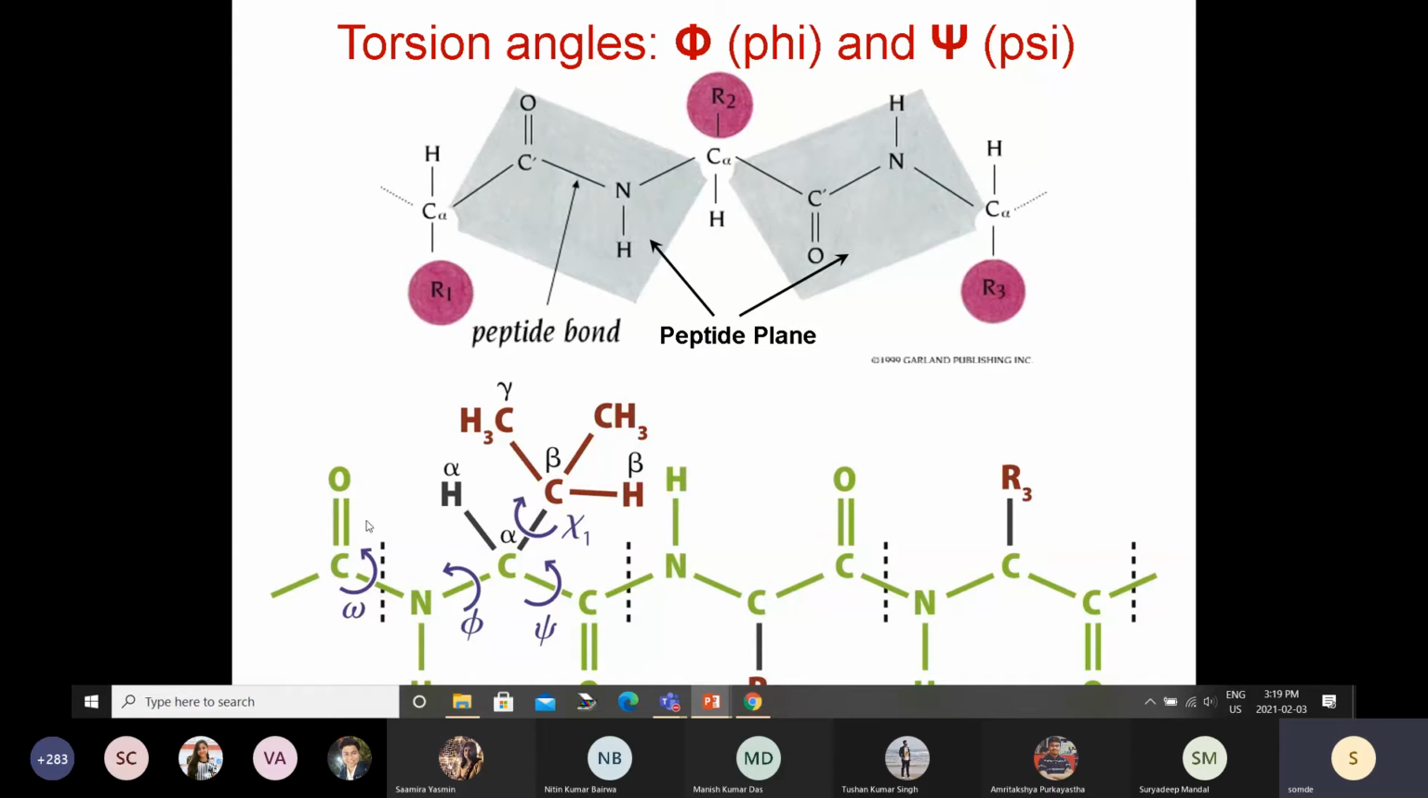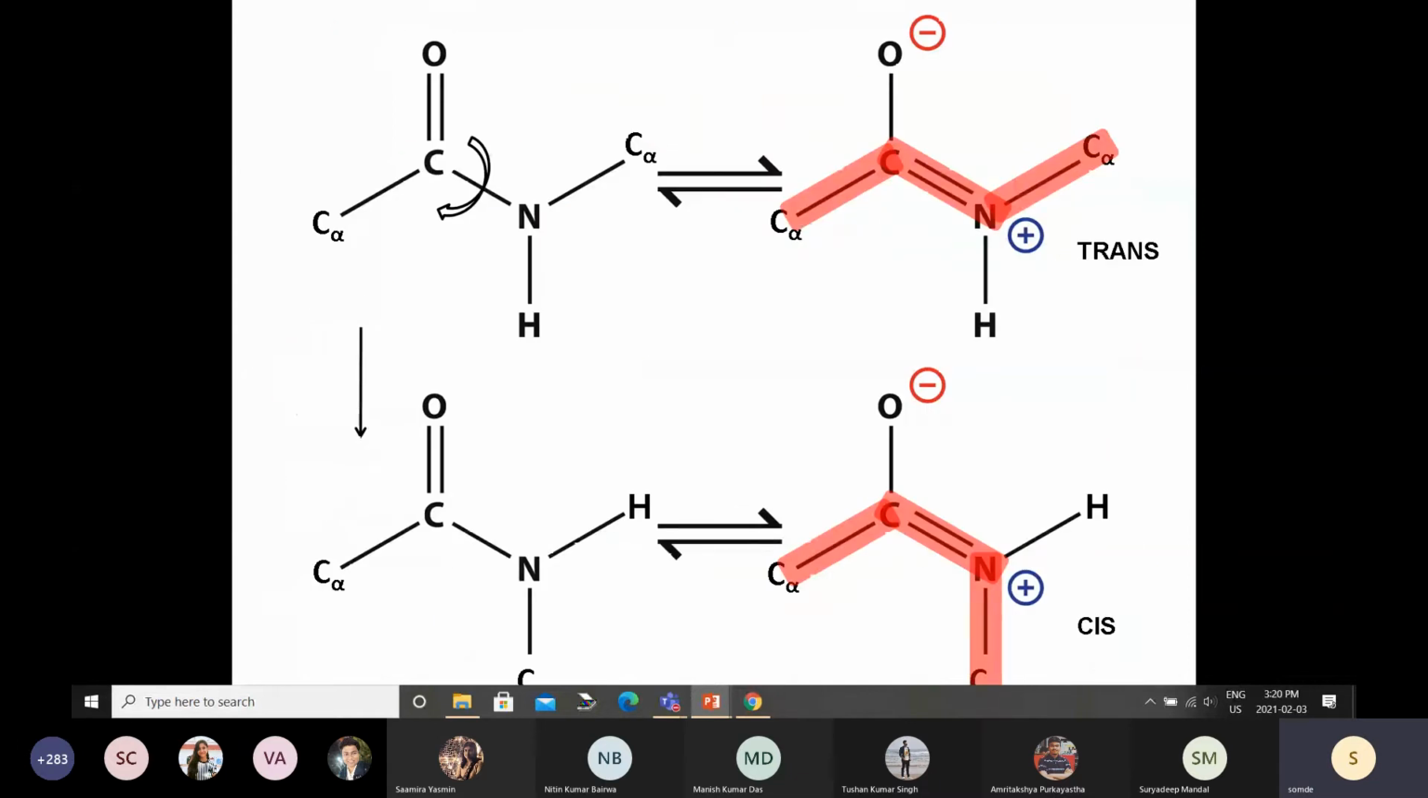What we have seen so far is that this peptide bond has a partial double bond character because of this particular resonance structure. So it has a partial double bond character, which means that rotation about this peptide bond is restricted. So either you get this trans form or this cis form.